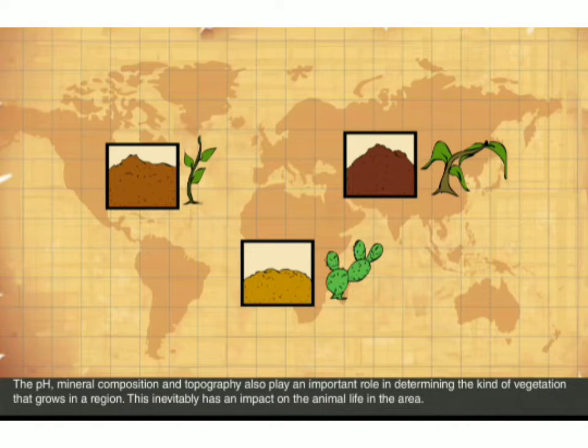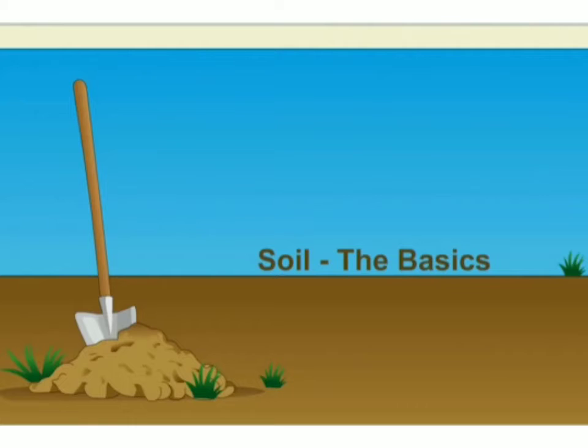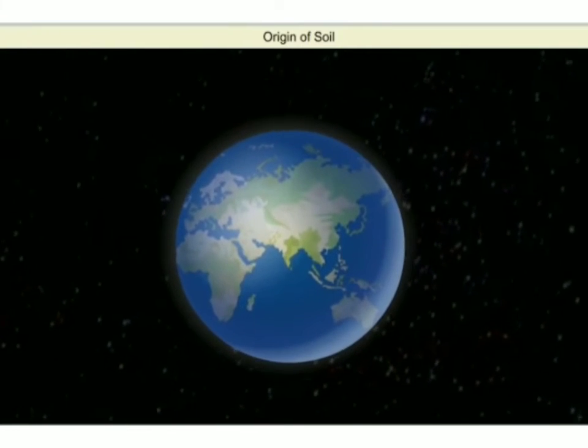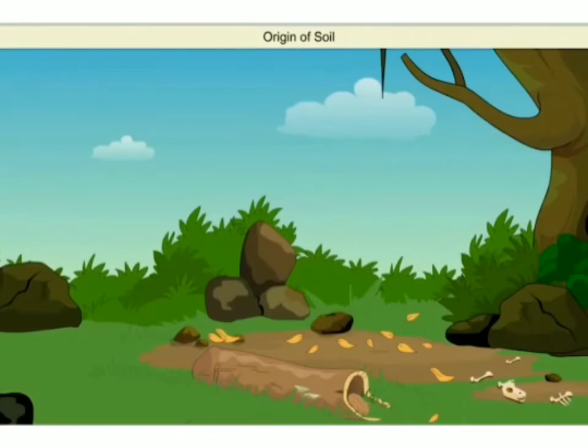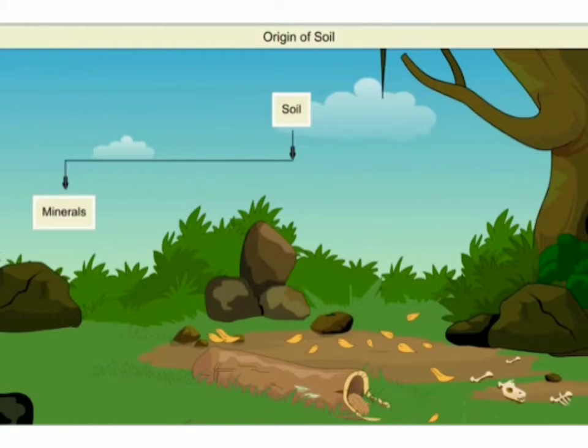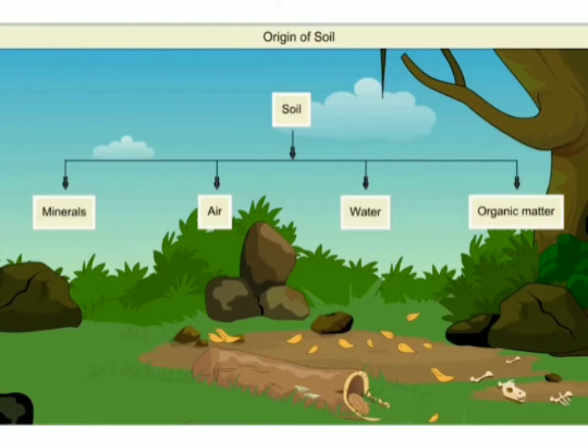Now we come to the topic soil, the basics. That is the origin of the soil. The soil makes the topmost layer of the earth. Soil is made up of minerals, air, water, and organic matter.